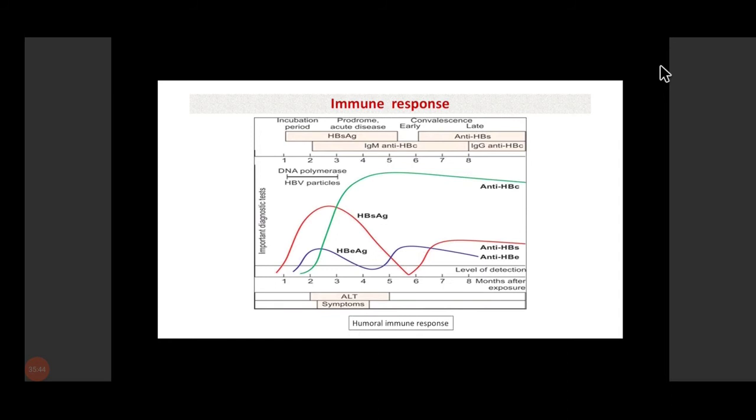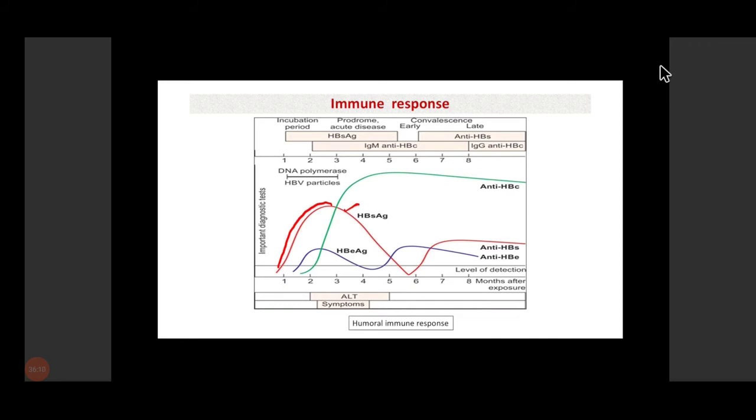If we see the humoral immune response after the exposure, the first antigen produced in hepatitis B virus is hepatitis B surface antigen. This antigen is the first to be secreted in the serum whenever there is an infection due to hepatitis B virus.